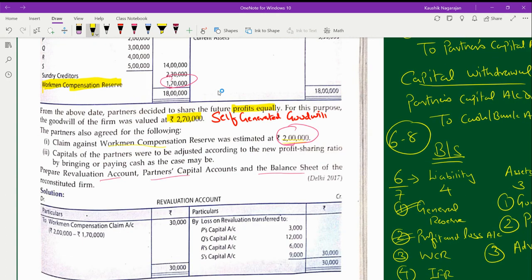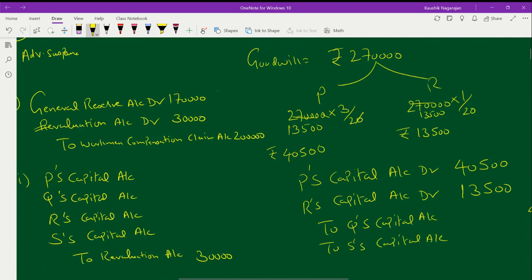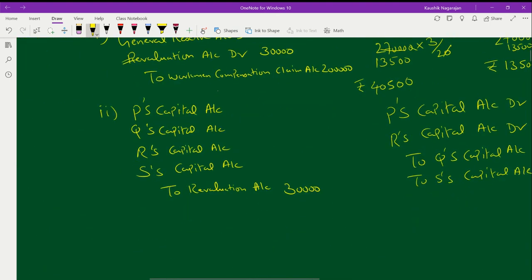Let me do the workings here. 30,000 into 1 by 10 means 3,000, which goes to P. Then 1 is to 4, so 12,000 will go to Q. For 2, 3,000 into 2 will be 6,000, and for 3 it will be 9,000.